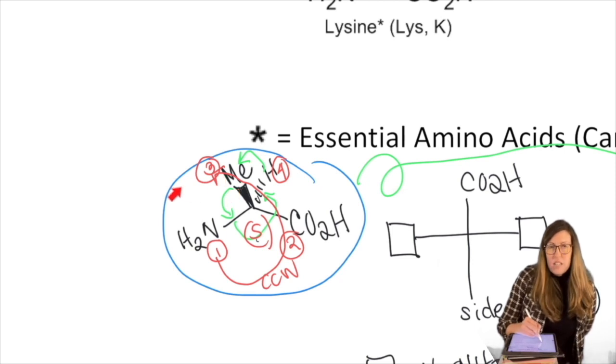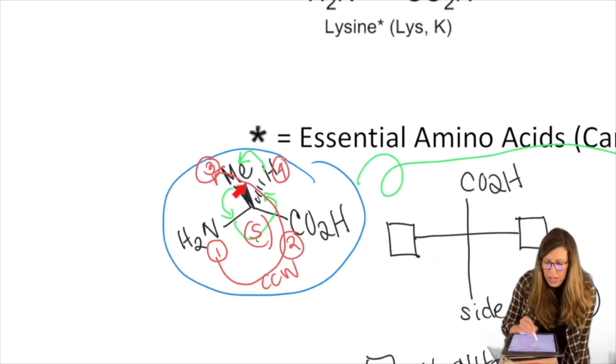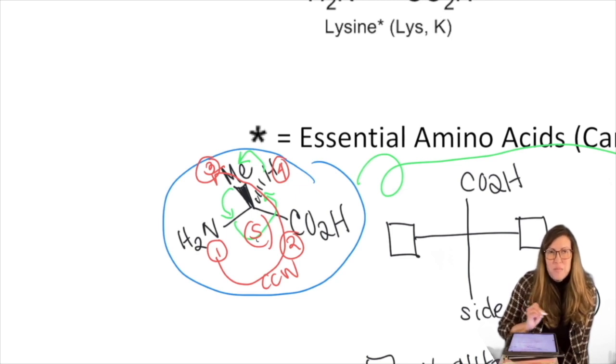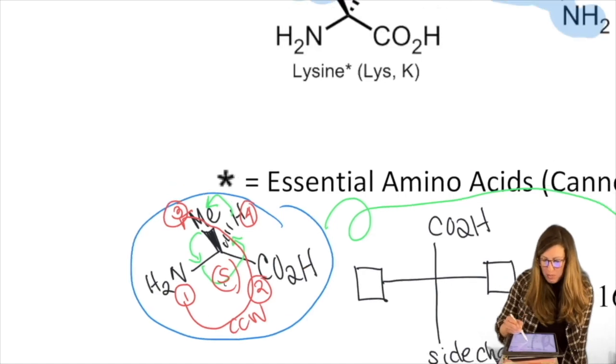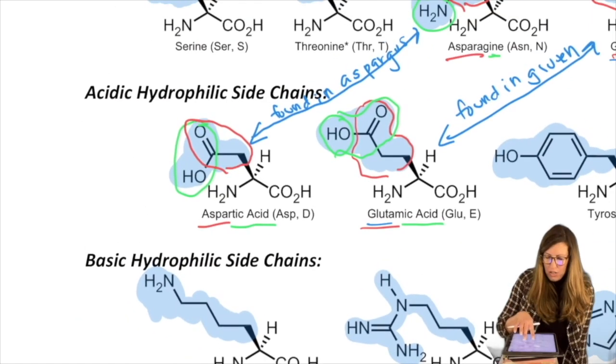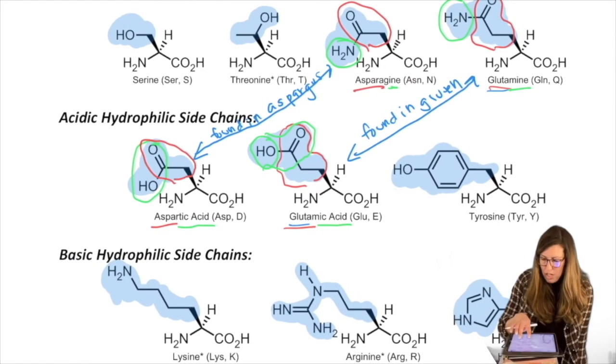bound to something else that's low enough priority. To decide, remember what we had to do to decide who got the higher priority, the 2 and 3? We had to decide who was a higher priority, carbon with H's and another C, or carbon with 3 bonds to O, because there's a double bond. So we're always picking CO, but there's one other side chain that has a bond to something with higher priority, and that messes up our neat little wrapping up of calling them all S or R.